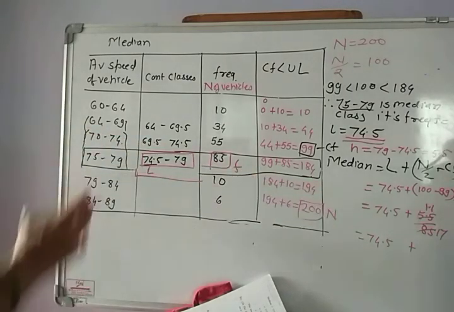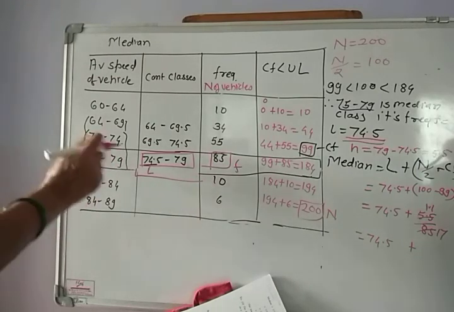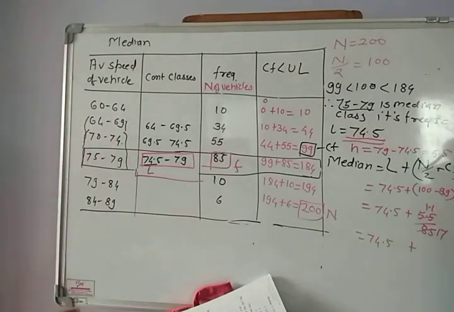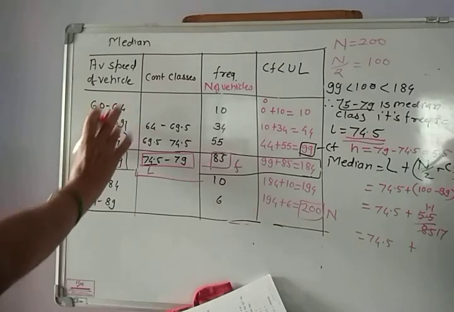We cannot change the other limits because those two limits are already continuous, and there is a difference only between these two limits. We have to make only these limits continuous. Understood?